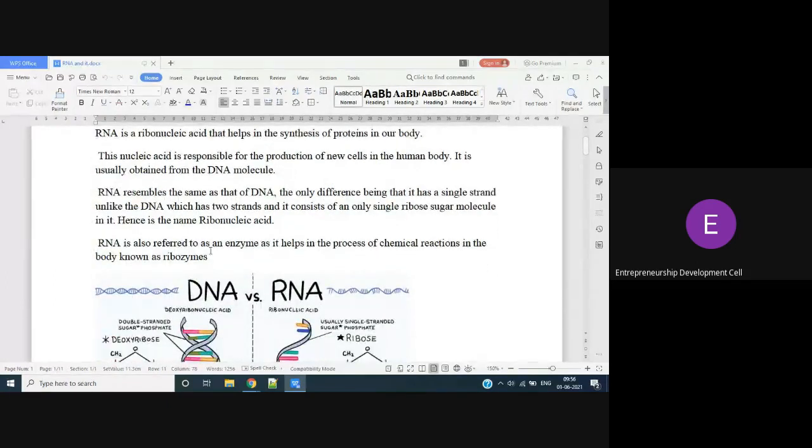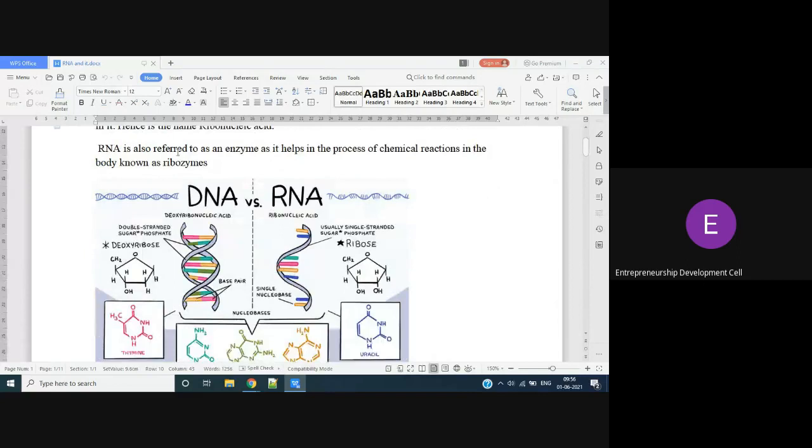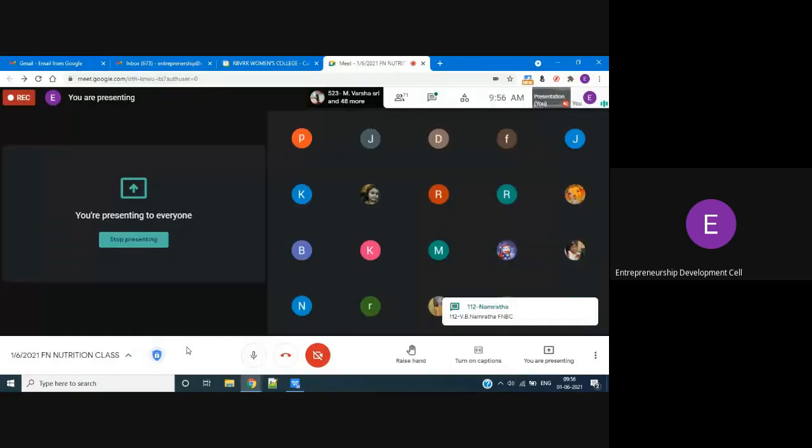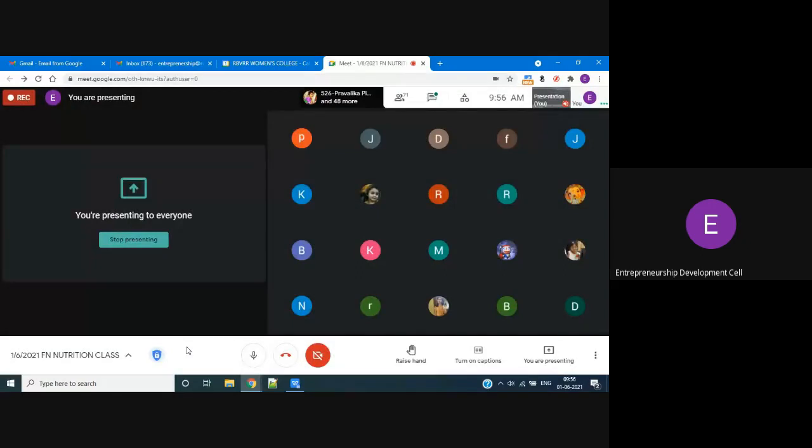DNA is double-stranded, that means having two strands. RNA is single-stranded. RNA is also referred to as an enzyme in the process of chemical reactions. So RNA can also function like an enzyme, girls. Very important point. If our RNA is functioning like an enzyme, we have to call it ribozyme.